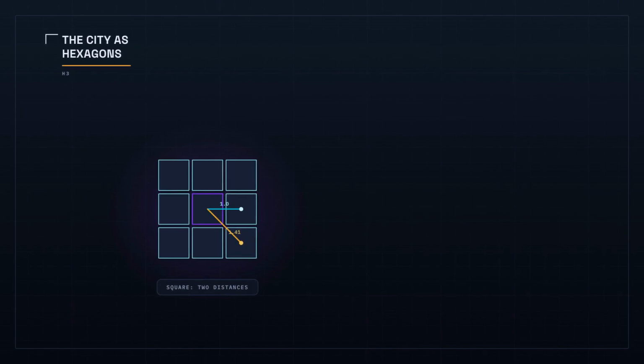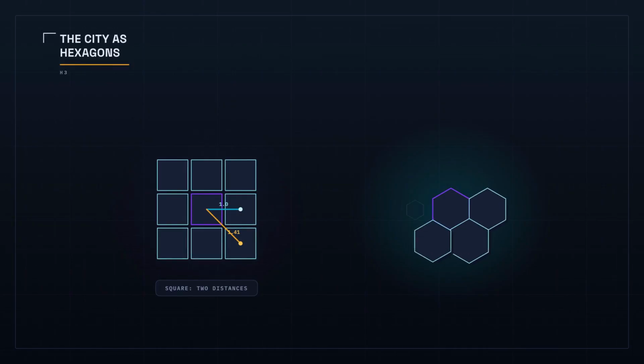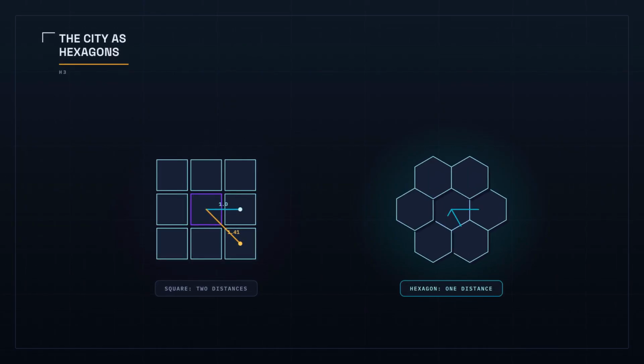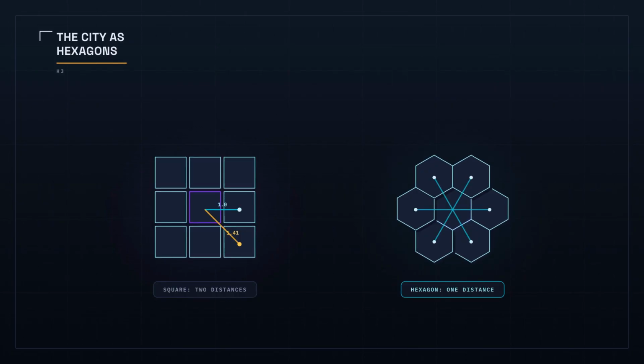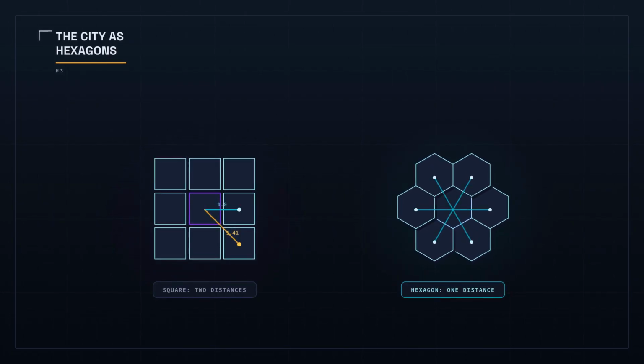Hexagons instead of squares for one reason. A square has two kinds of neighbor, the ones it shares an edge with, and the ones it only touches at a corner. Two different distances. A hexagon has one. Every neighbor sits the same distance away, which makes measuring supply and demand across the map clean instead of lopsided.